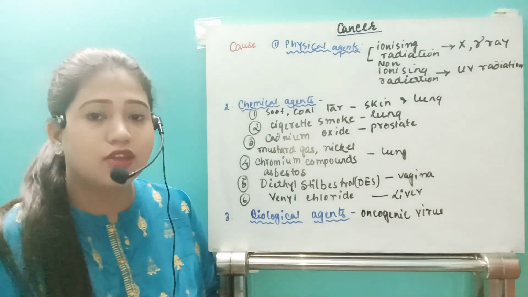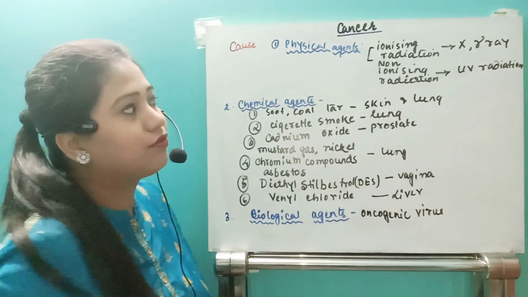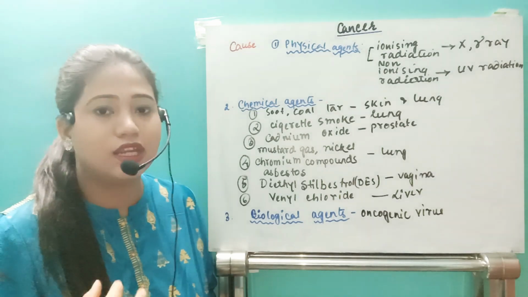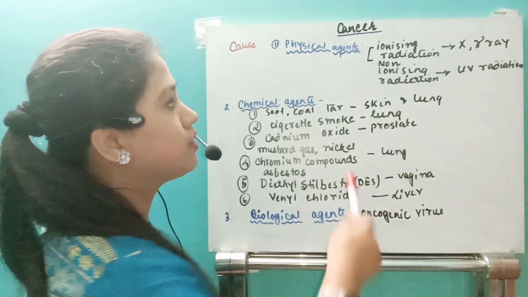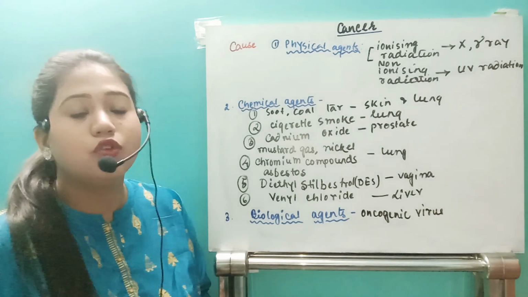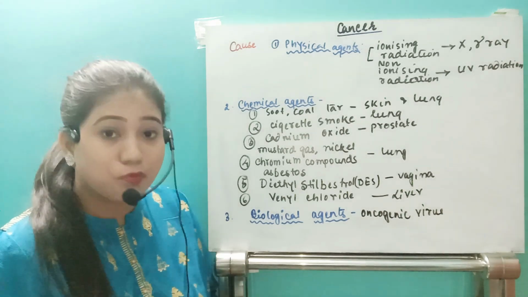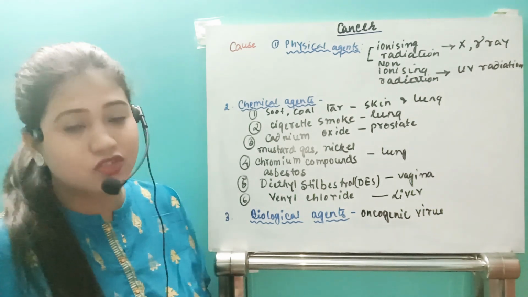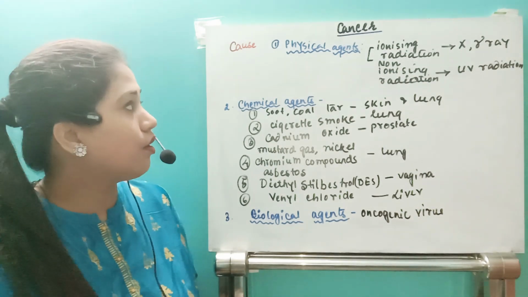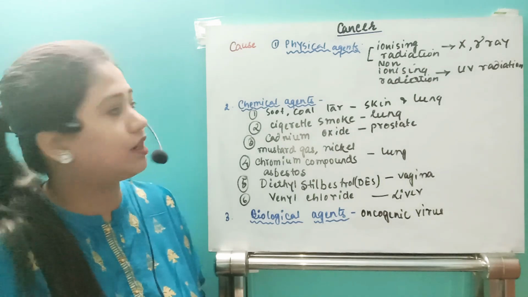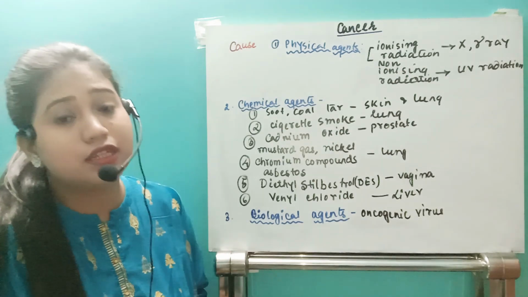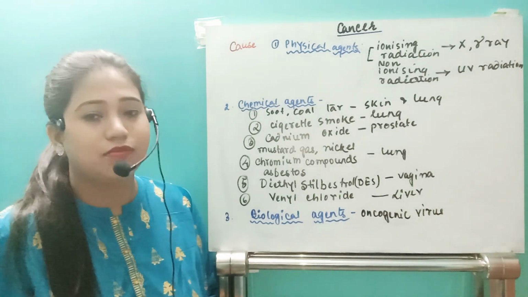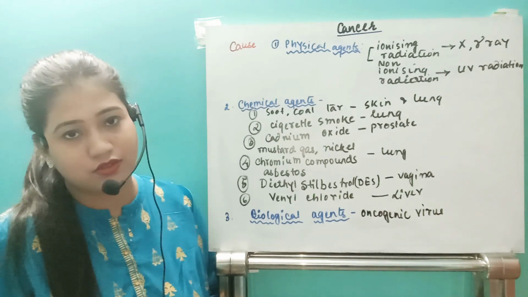If it is ionizing radiation, then alpha particles, X-rays or gamma rays can induce cancer. Next, if it is non-ionizing radiation, suppose UV radiation exposes the skin, then also the individual can catch cancer. So these are the two physical agents. Now after that, let us see some chemical agents. In day-to-day life, we are exposed to various chemicals, and those chemicals can cause various types of cancers.